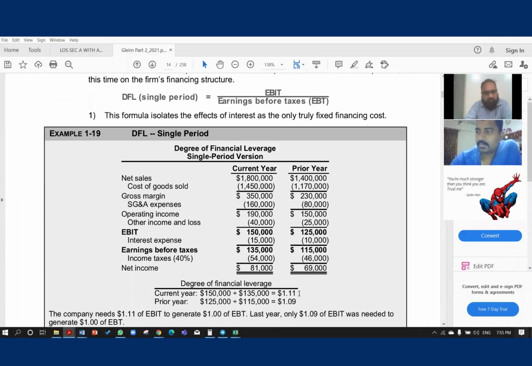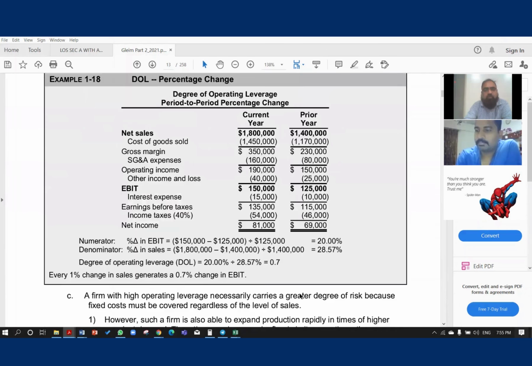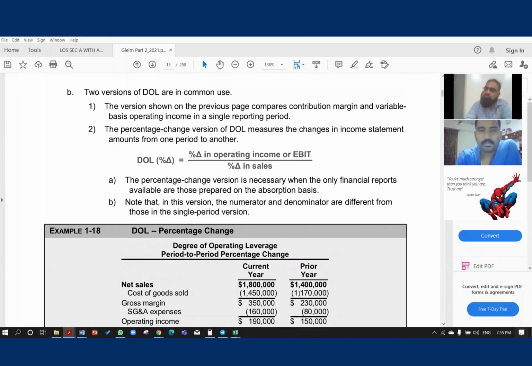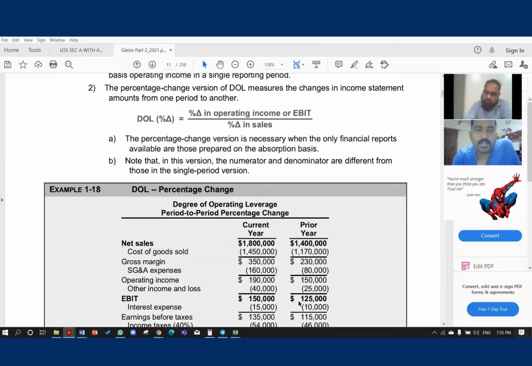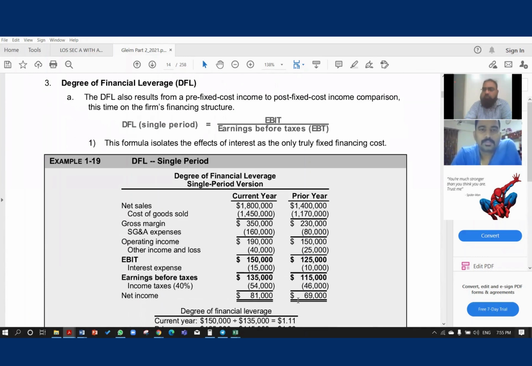Remember, degree of operating leverage is also called DOL for short. Now we are heading to degree of financial leverage, again two versions: single period and percentage change. Single period, 1 year.